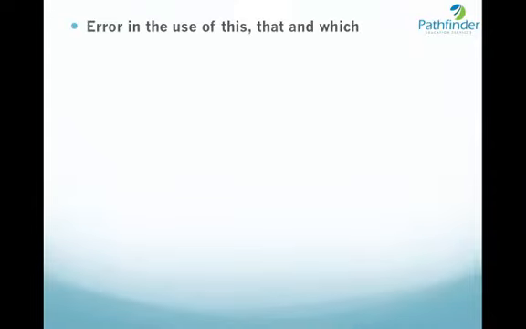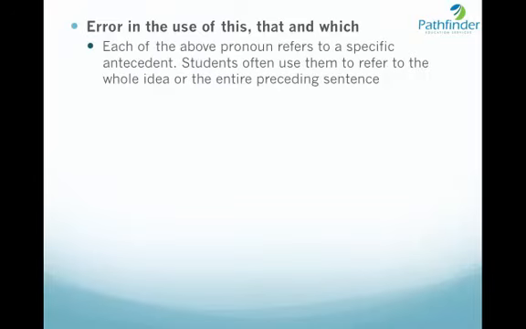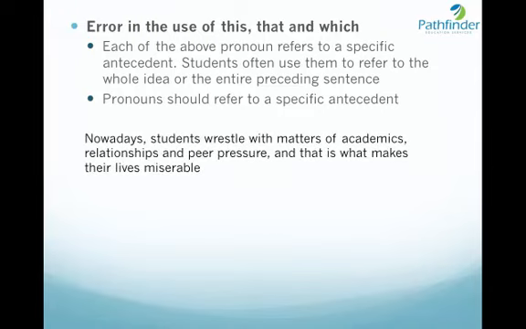The next error is the error in the use of this, that, and which. Each of the above pronouns refers to a specific antecedent. We often use them to refer to a whole idea or the entire preceding sentence, which is incorrect, because pronouns must refer to a specific antecedent and will not refer ideally to a sentence or an entire preceding sentence. For example, look at this sentence. Nowadays, students wrestle with matters of academics, relationships, and peer pressure, and that is what makes their lives miserable.